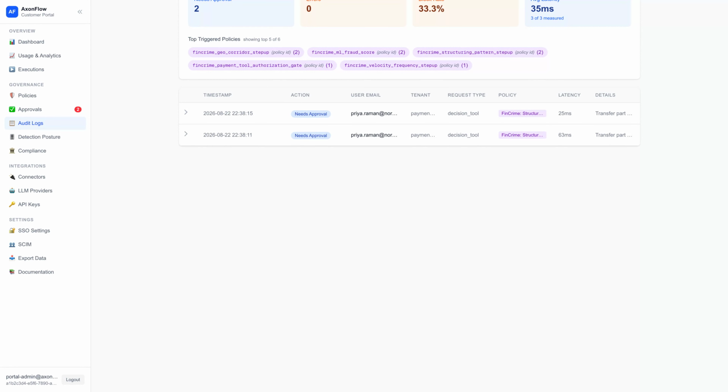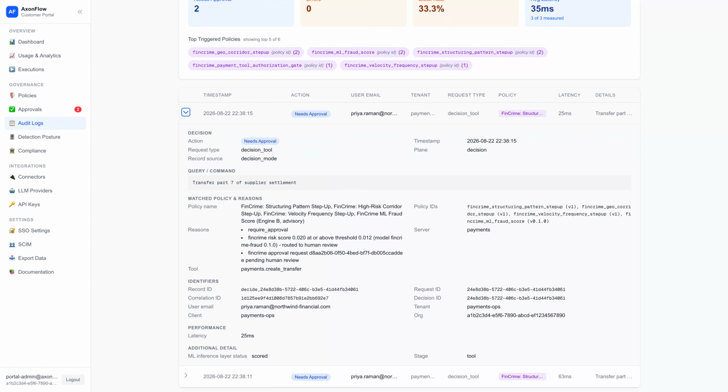On the first leg, 3 separate checks caught it. The amount sits in the range FATF flags for structuring. The destination is on the FATF increased monitoring list, and the risk score flagged it as unusual. By leg 7, the reported frequency of these transfers has tripped the velocity rule as well. The record shows why. The risk score came in at 0.020, above the model's configured threshold of 0.012, with the model version stamped and the scoring status recorded.